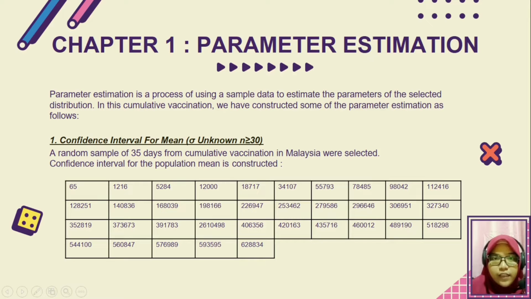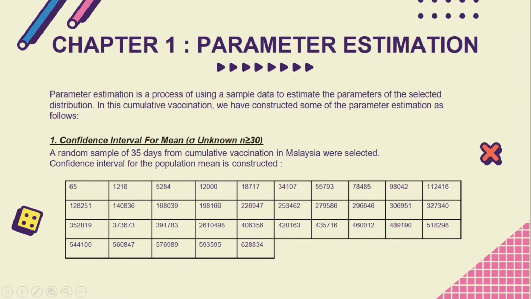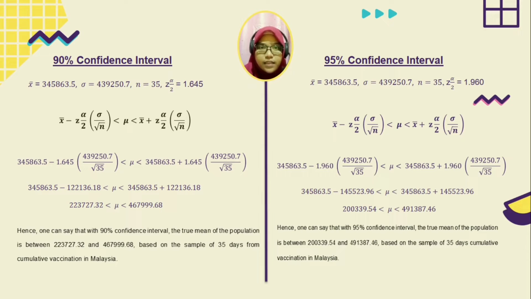Number 1, confidence interval for the mean, where sigma is unknown and n is more than 30. A random sample of 35 days from cumulative vaccination in Malaysia was selected. A confidence interval for the population mean is constructed, and the sample is shown in the table below. We have constructed two confidence intervals. The first one is 90%.